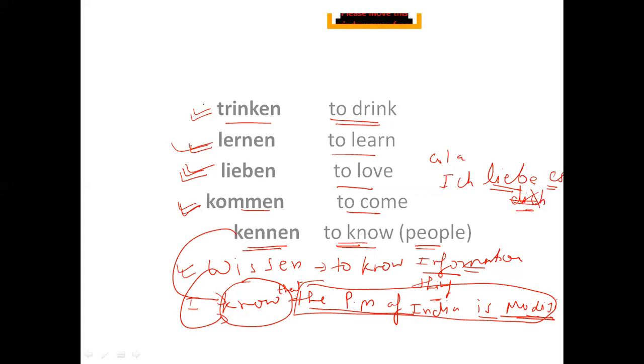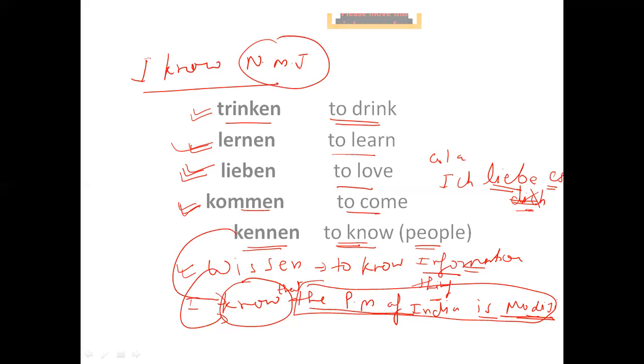But if I say I know Narendra Modi ji, here I'm talking about that person, right? So if I know him, then in such a case I will use kennen. Although it is a very early stage to know about the difference, I still explained it to you. Well, let's go further. Let's take a few more verbs here.